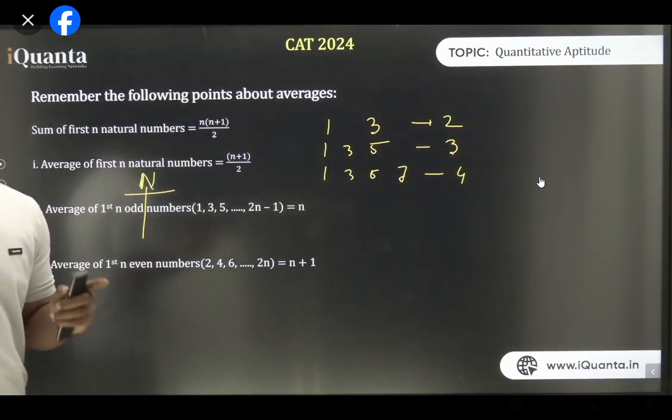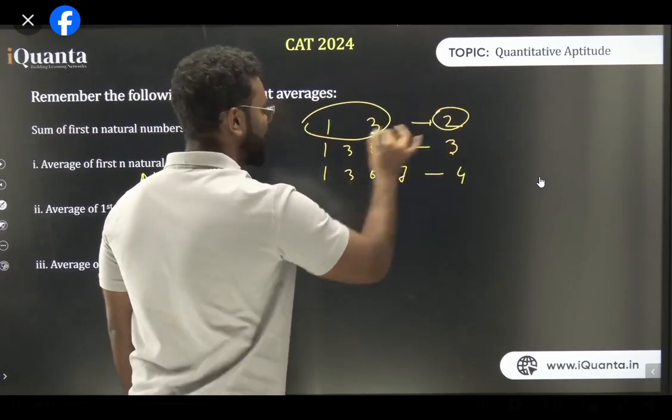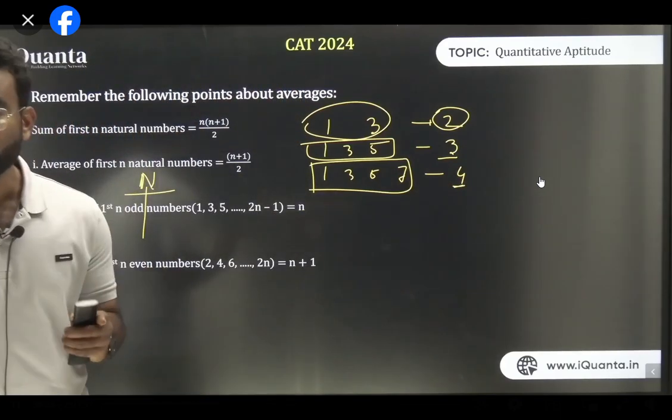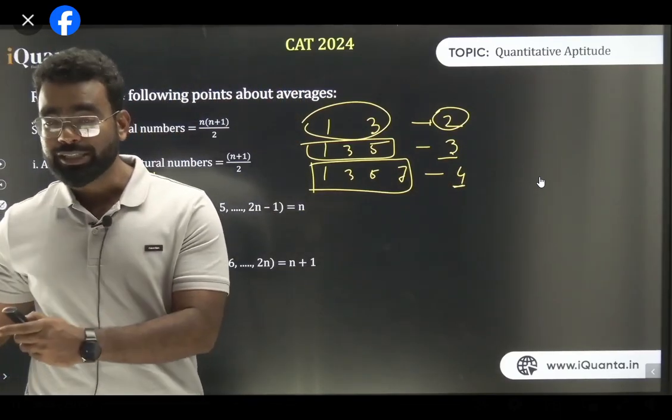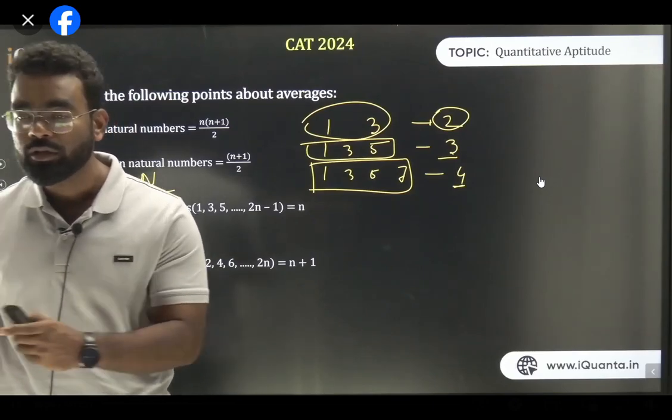So the average of the first n odd natural numbers is n itself. There are 2 numbers, the average is 2. There are 3 numbers, the average is 3. There are 4 numbers, the average is 4. But remember, it happens only when there are the first n positive odd numbers. Am I clear?